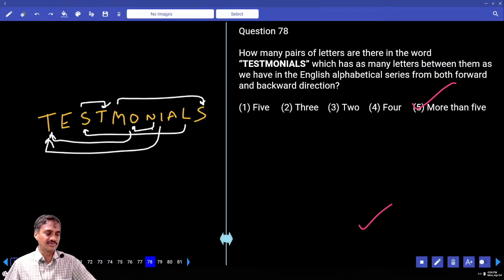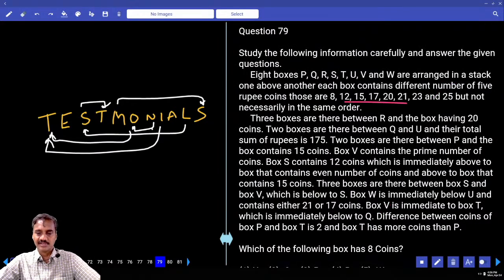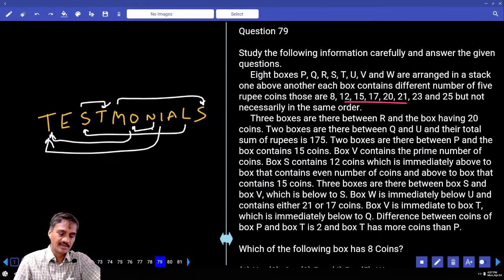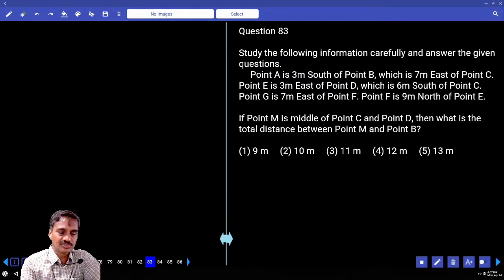Now this is about question 78. Right. Then 79. Now in 79 there are 8 boxes, and each box contains a number of 5 rupee coins. Those are 8, 12, 15, and 25. Now along with the boxes, a parameter is added, and it must be under the first or the second priority. 79 to 82, second priority. Then 83 onwards. 83: A is 3 meters to the south of.